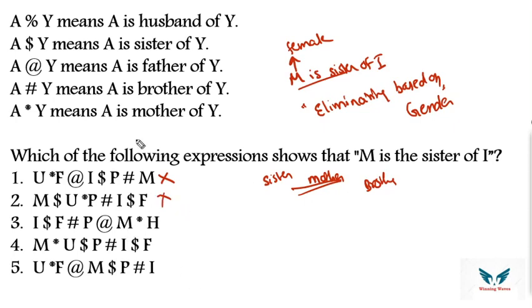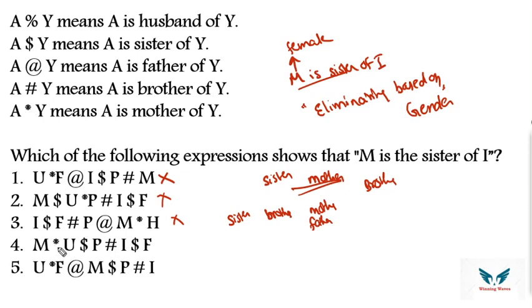Similarly, see here, M star H. No doubt, M is mother of H. So M gender is female. But let's check for whether they are belonging to the same generation or not. So dollar means sister. Okay, I is sister. Hash means brother. Okay, fine. Then at the rate means nothing but father. Again, they have moved one generation up. That means this cannot be my answer also, right?